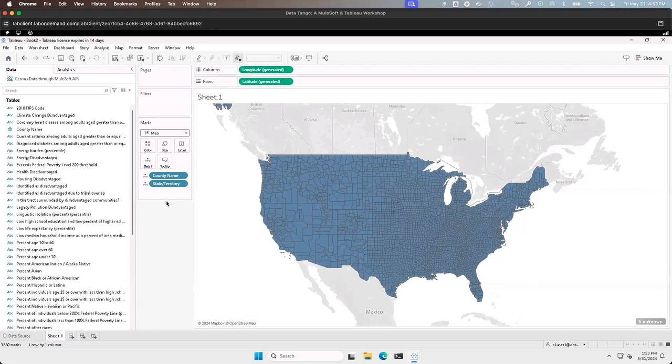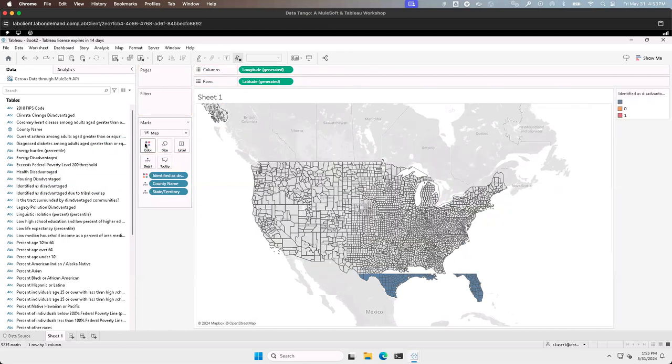Now this is great, but my goal was to say, hey, my grants are or are not indeed serving the communities that they were intended to serve. I see over here that the census has provided us with a field called identified as disadvantaged, and I want to use an aspect of visual analytics to see where those counties are. So I'm going to drag and drop identified as disadvantaged over here onto color.